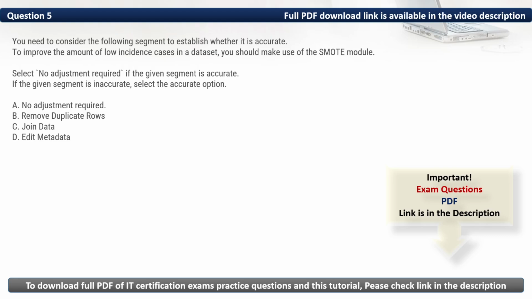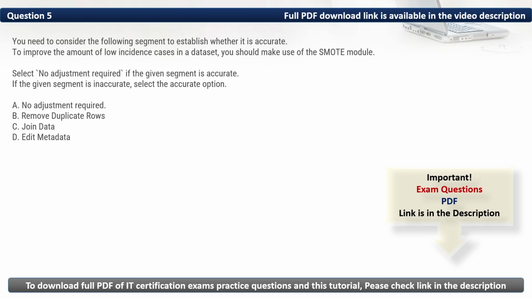Firstly, let's eliminate the incorrect options. We have B, remove duplicate rows. This module eliminates duplicate data but does not increase low incidence cases. Then we have C, join data. This module combines datasets but does not generate new minority class samples. Then we have D, edit metadata. This module modifies dataset metadata but does not affect data distribution.